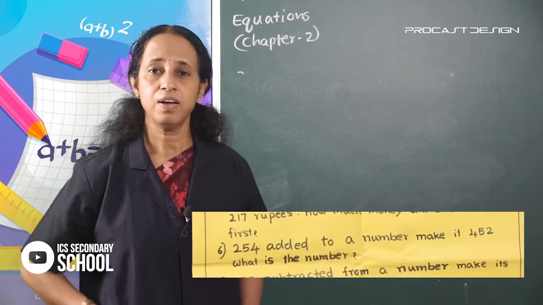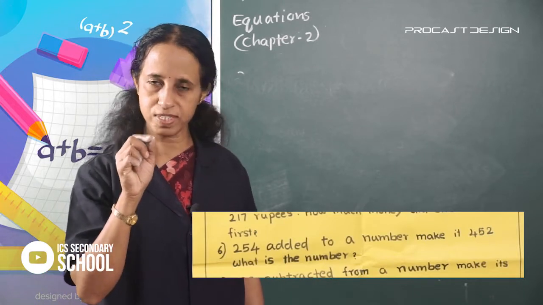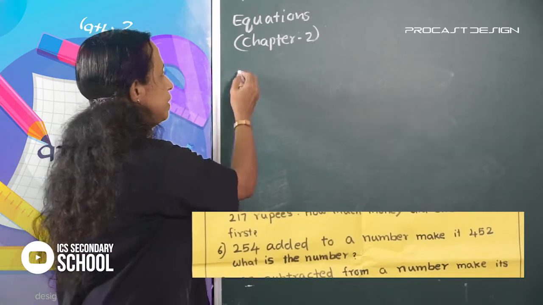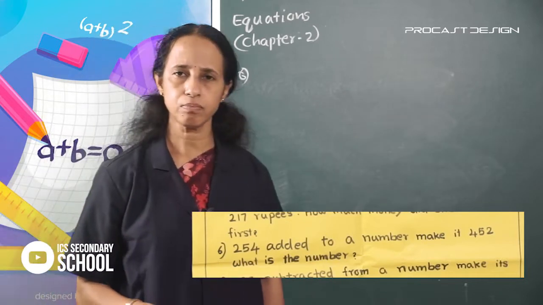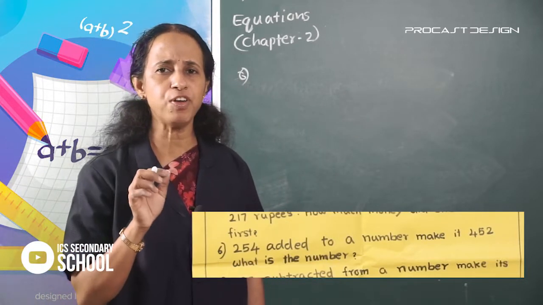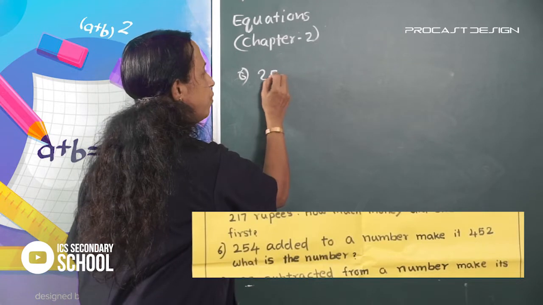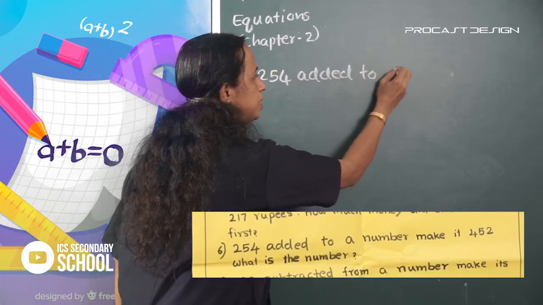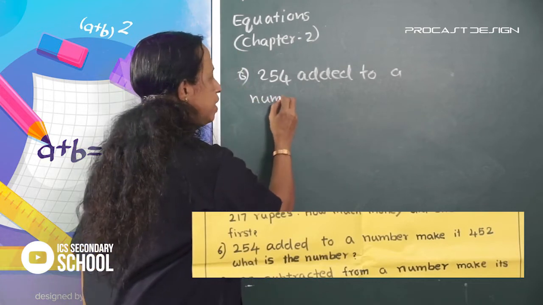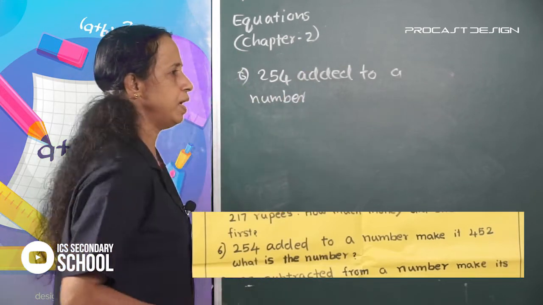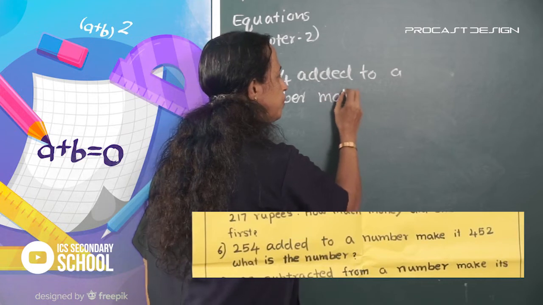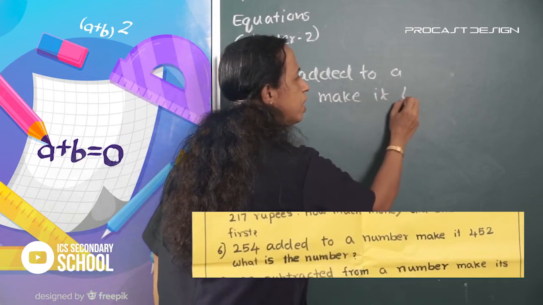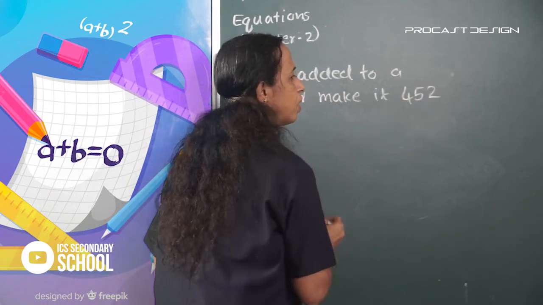Look, chat, read the sixth question. 254 added to a number makes it 452.